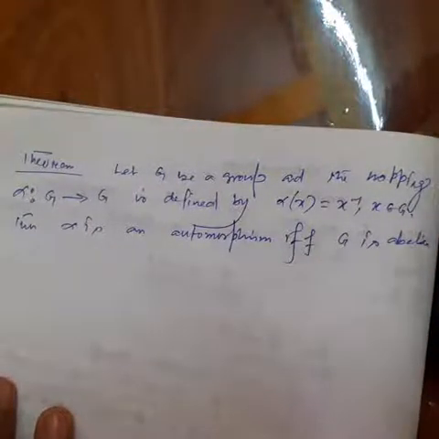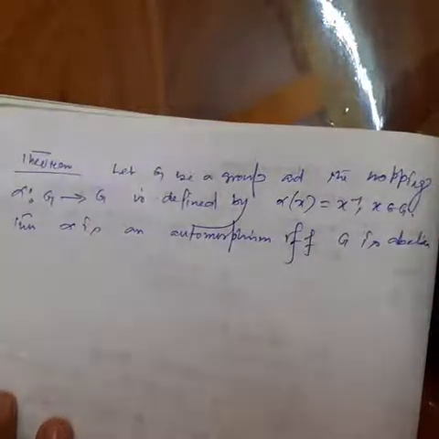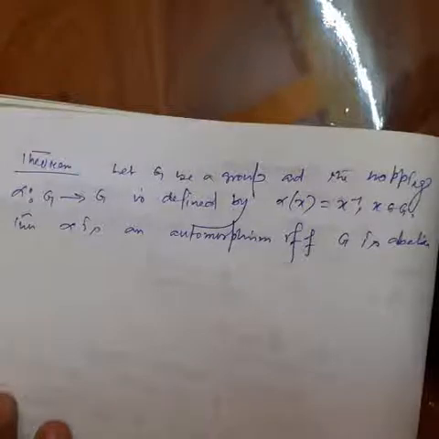Okay. One part is obvious. If G is abelian, then alpha x equal to x inverse is an automorphism.